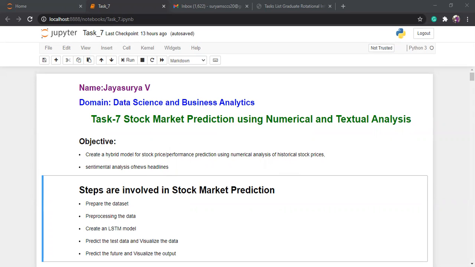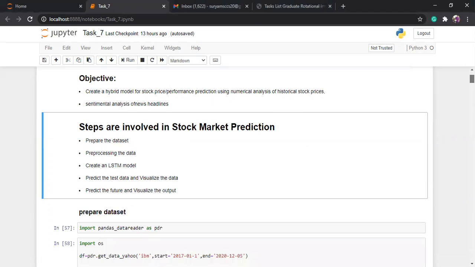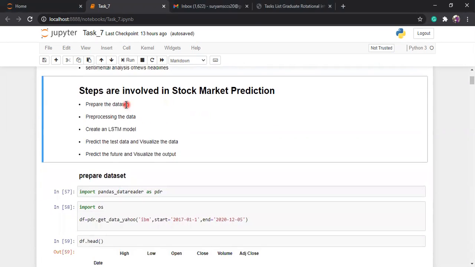First of all, I'm going to do stock market prediction. In stock market prediction, these steps are followed: prepare the data set, pre-process the data, create an LSTM model, predict on the test data and visualize, and predict the future. First of all, I prepare the data set. How do we prepare the stock market prediction data set?